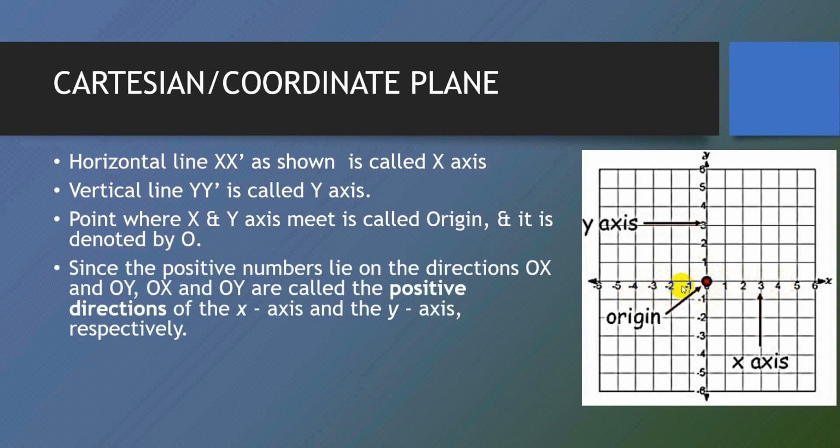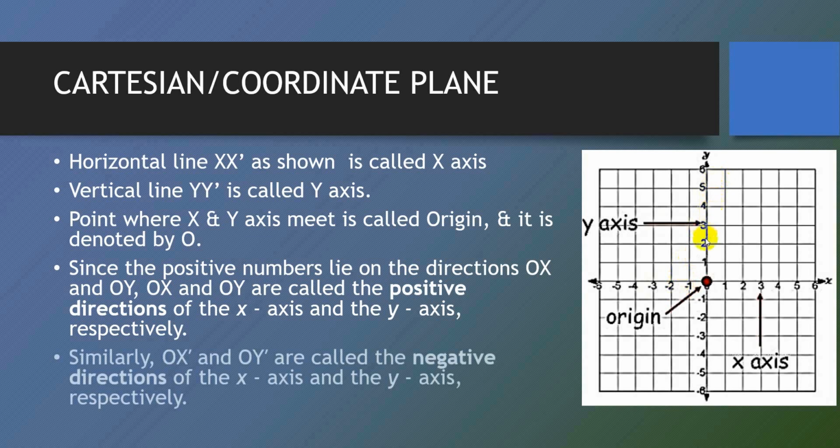Similarly, on the y-axis, the positive numbers are in the upper half, the top of the y-axis, and below the origin are the negative numbers. Therefore, we can say OX is your positive axis and OX dash is your negative axis. Similarly, OY is your positive axis and OY dash is your negative axis.